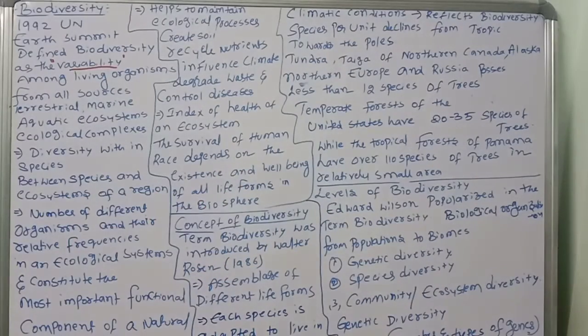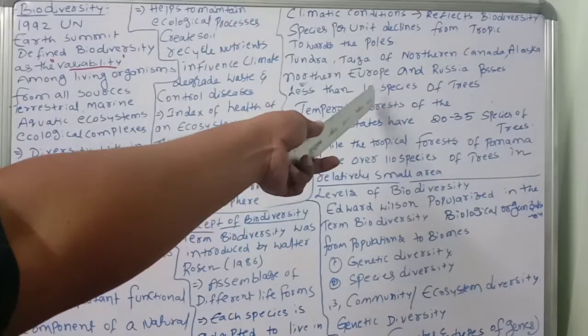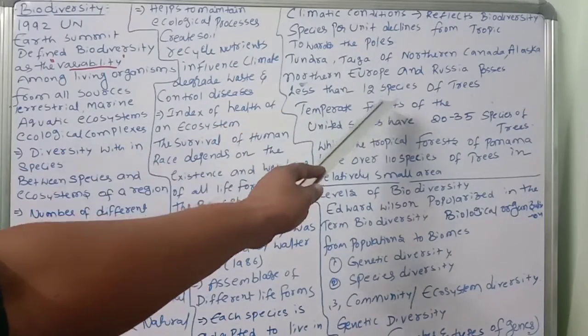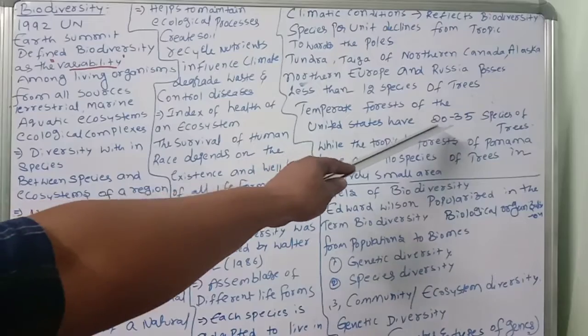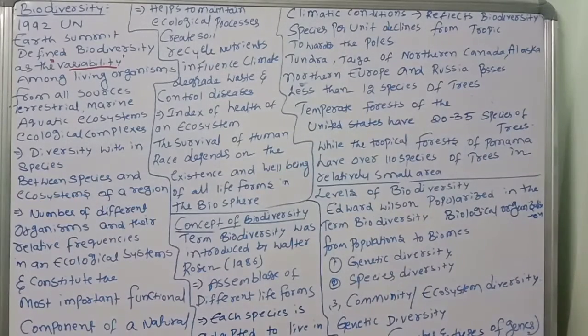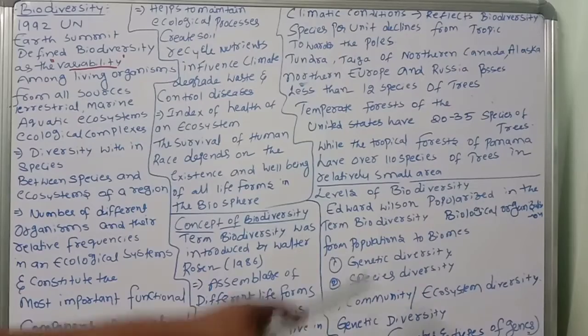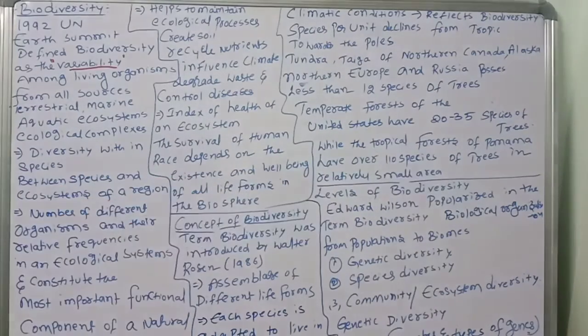So what is going on? Poor climatic conditions, 12 species. Temperate forest, normal, 20 to 25 species. What about the tropical forests? 110 species of trees in a relatively small area.